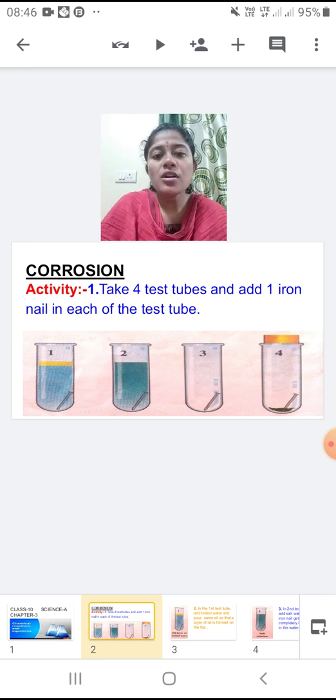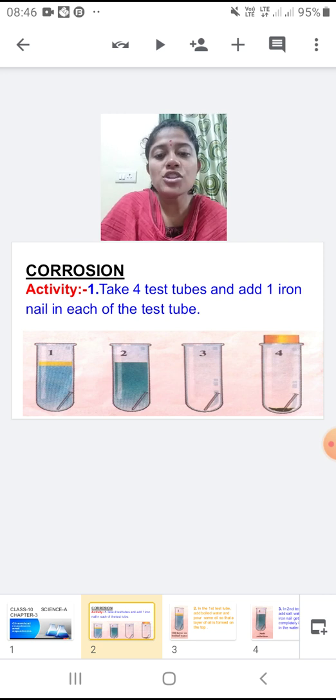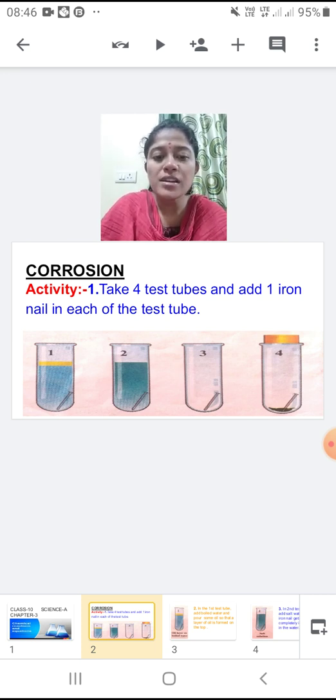You can see on the screen 4 test tubes, and in each test tube there is one iron nail present. Now let us see what solution and what chemicals are being added in the 4 test tubes one by one.